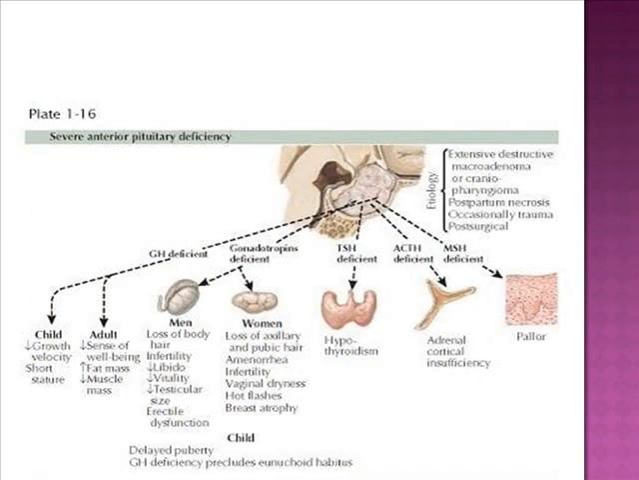Here, the diagram shows severe anterior pituitary hormone deficiency. The growth hormone defect in children decreases the growth velocity, causing short stature. In adults, it decreases the sense of well-being, increases fat mass, and decreases muscle mass. Gonadotropin hormone defect in men causes loss of body hair, infertility, decreased libido, decreased vitality, and decreasing testicular size. In women, it causes loss of axillary and pubic hair, amenorrhea, infertility, vaginal dryness, and breast atrophy. Thyroid stimulating hormone defect causes hypothyroidism. ACTH defect causes adrenal cortical insufficiency. MSH defect causes pallor.